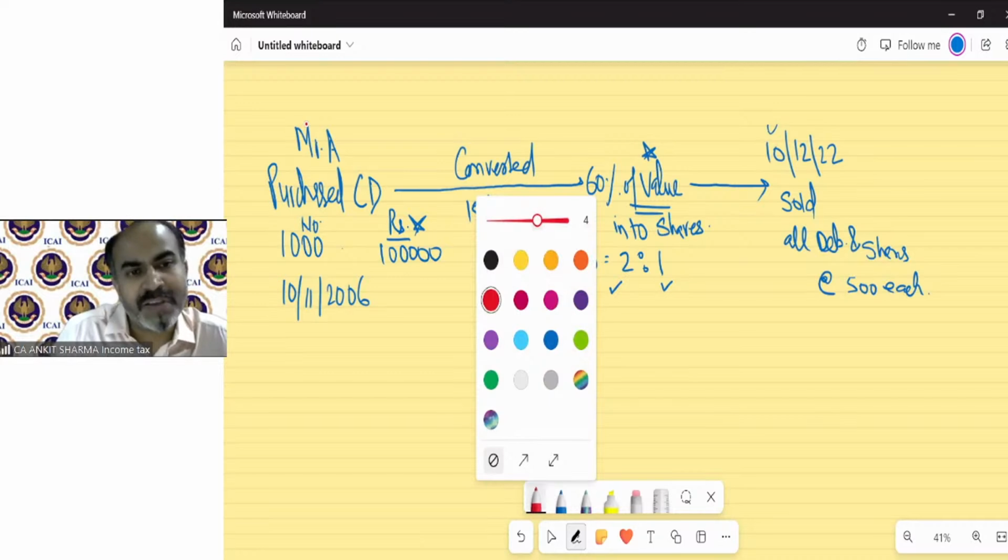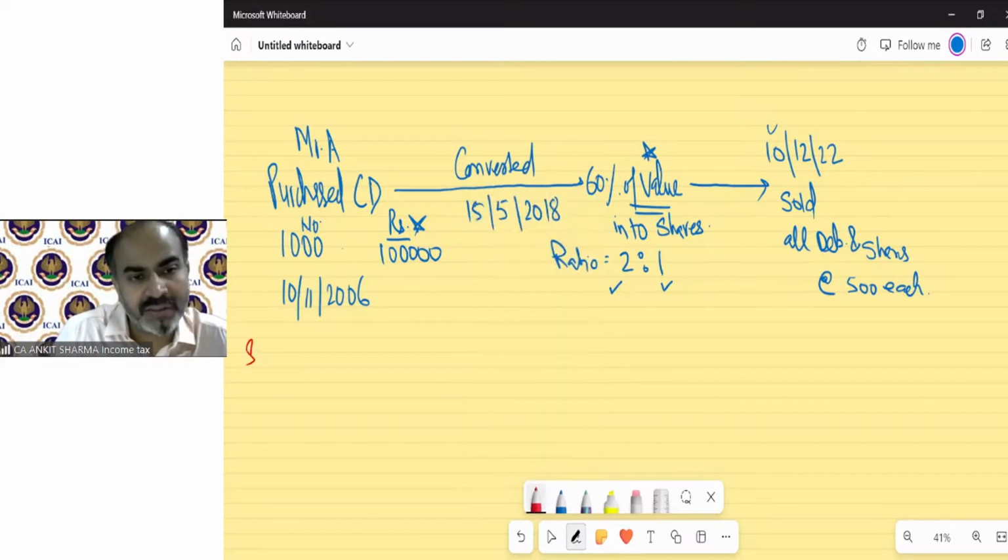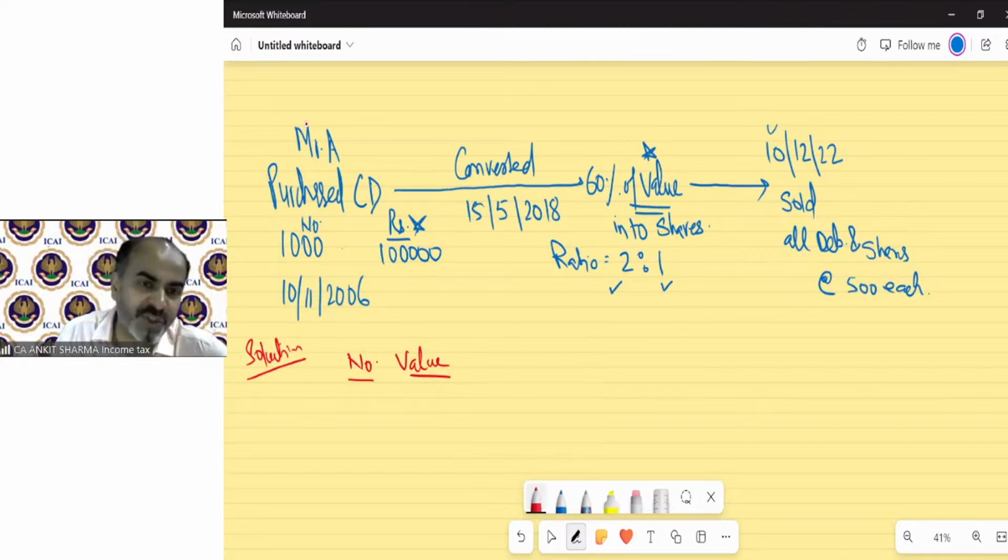For this, always solve like this. Write down the number and value. Find the number and the value of both debentures and shares at the time of sale, that means for previous year 22-23.